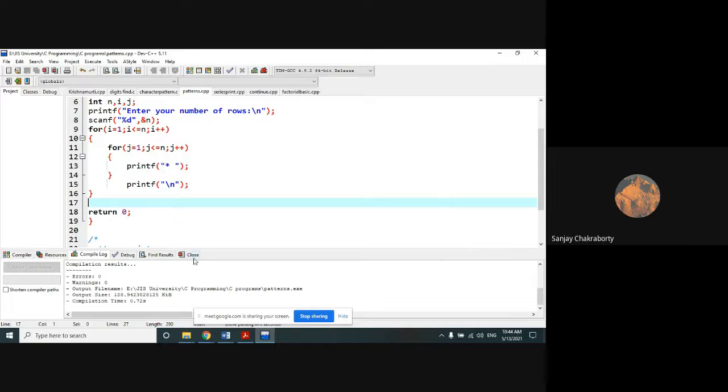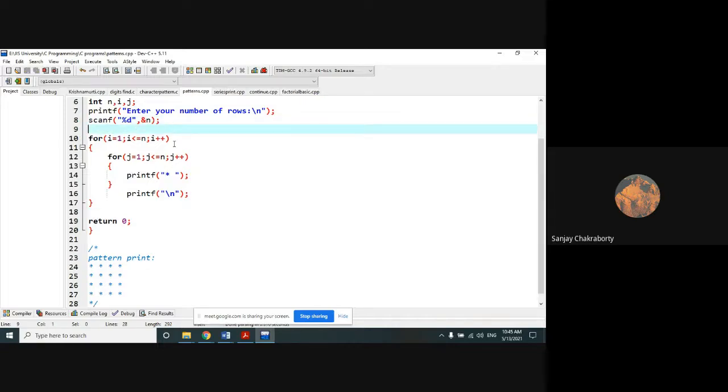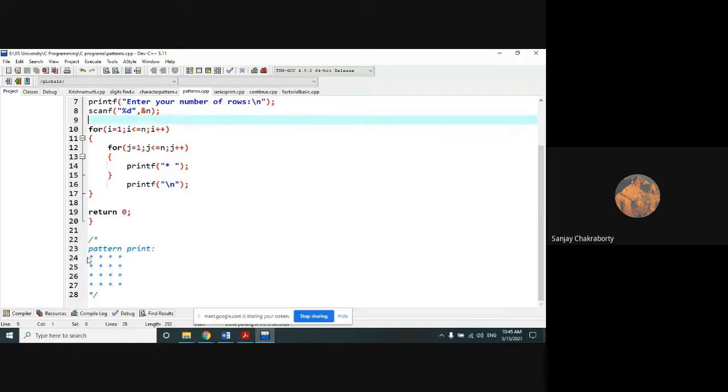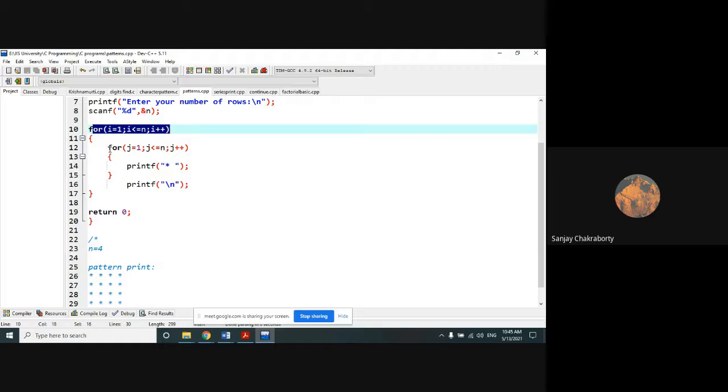Now how this logic is actually working, that we are seeing here with the help of a dry run, right? So what is the input of our code? Here the input of our code is a number of lines, 1, 2, 3, 4, right? Which will be stored into a variable n. So here the input of our code is n equal to 4. For the sake of simplicity, we will assume the input of our code is n equal to 4 for this case, right? So now we will run two for loops.